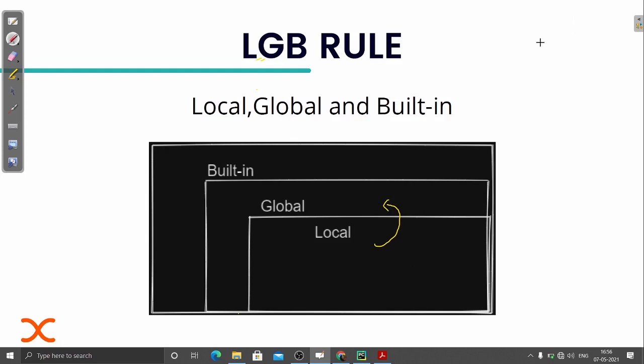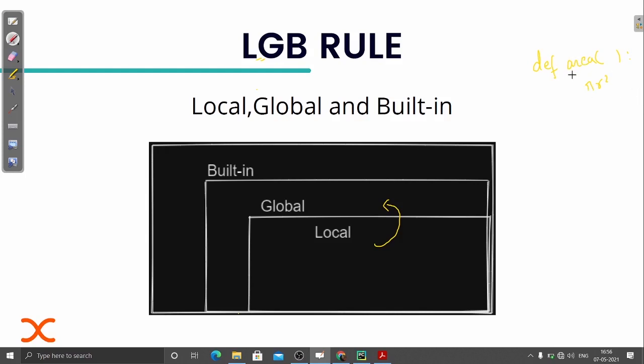Suppose, taking the last example where we had a function that was returning the area, we had pi r square. I'm not writing the mathematical expression, just writing it roughly. If we check the pi value, it was not defined locally, it was actually defined globally.